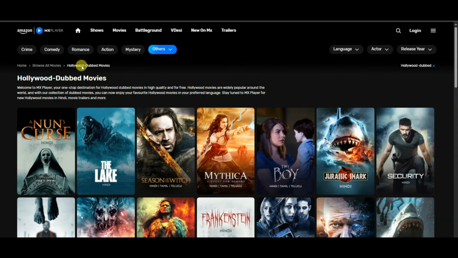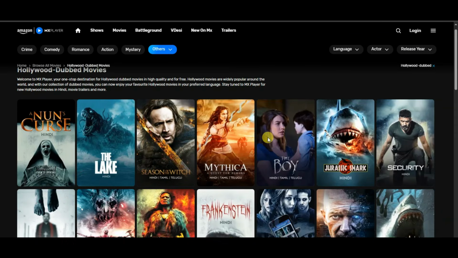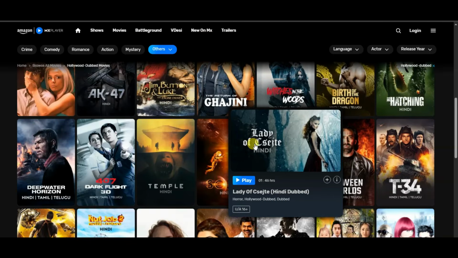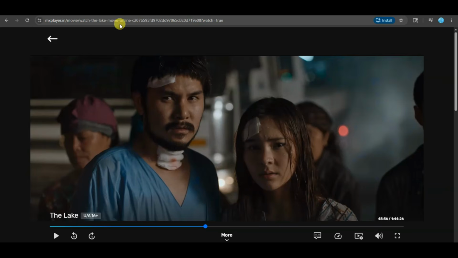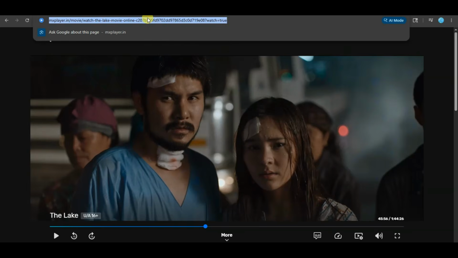You can go on MX Player platform. Guys, here you can see there are a lot of movies to choose from. For example, you can click here to play this movie. Here you can see URL of this movie. You can copy this URL.